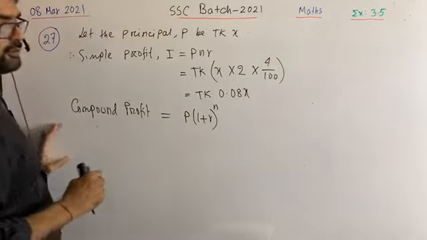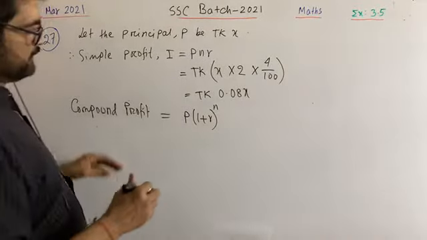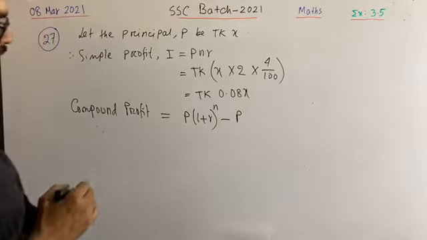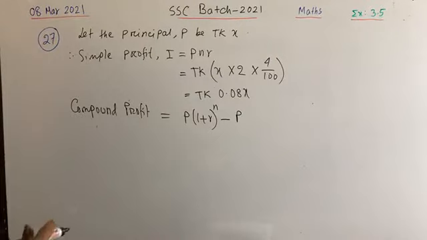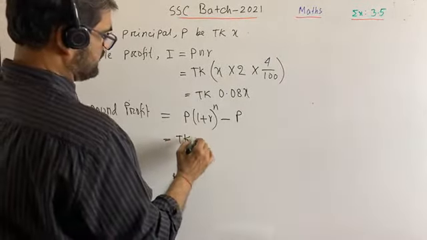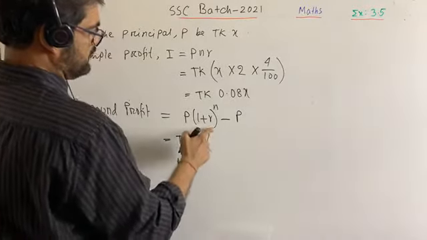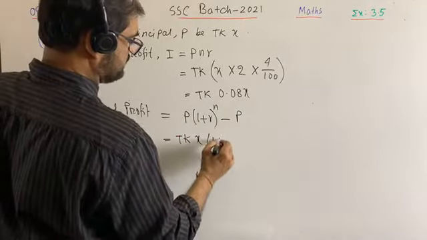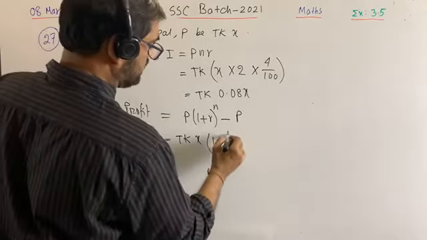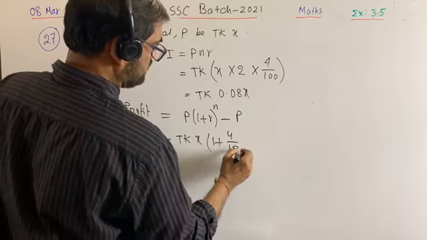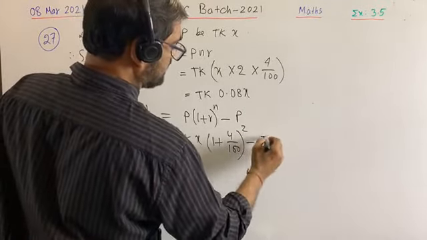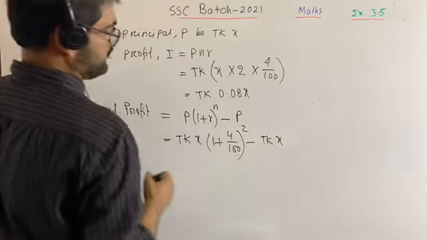This is the compound principal, minus principal, that is P. Then we will get only compound profit. Now you put the value. What is P? Taka x. Here 1 plus r. R means 4%, that is 4 by 100. N means 2 years, minus P means taka x.